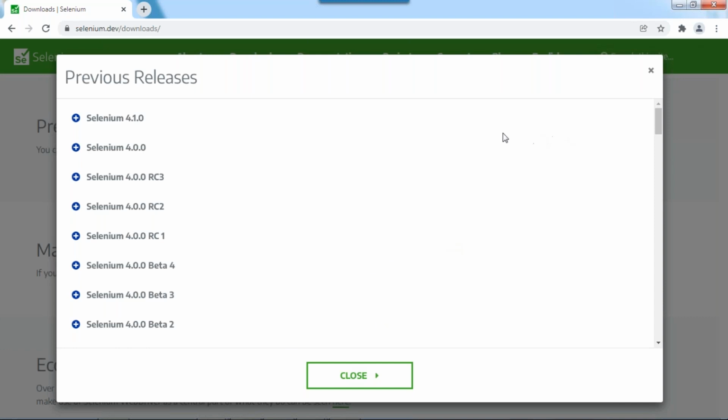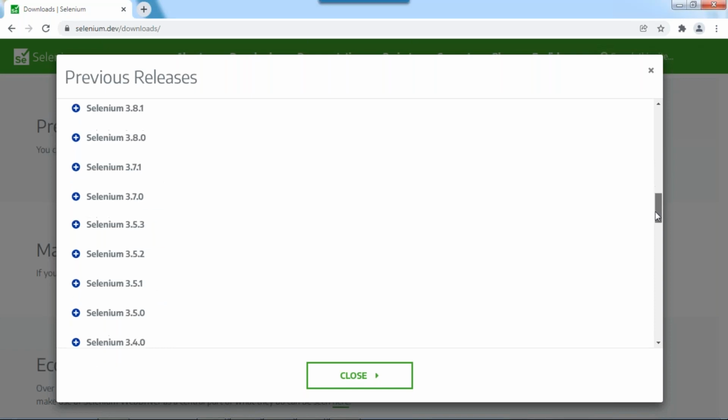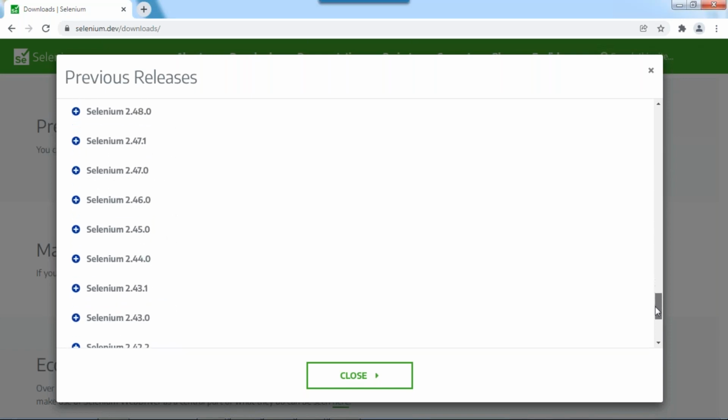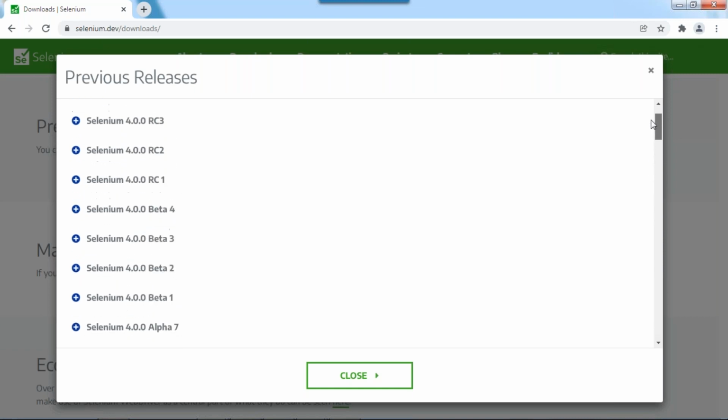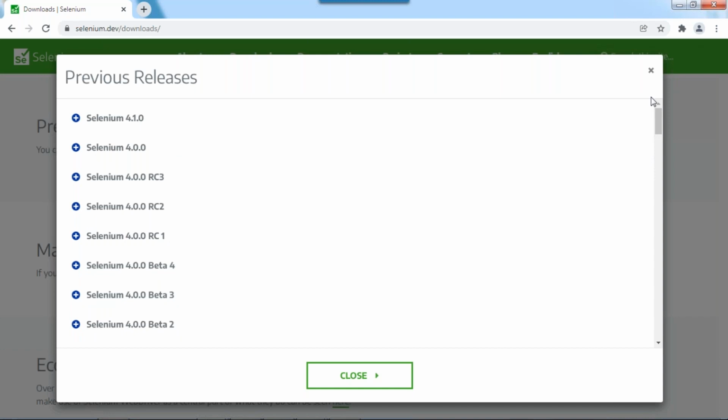Okay, but don't download the latest one. At least you need to understand the previous one, then only you can get the things easy. See, 2.390 it started. Now what is the latest one? Selenium latest version is what? 4.1.0. You need to check whether this is stable or not. Okay, these are the beta versions.